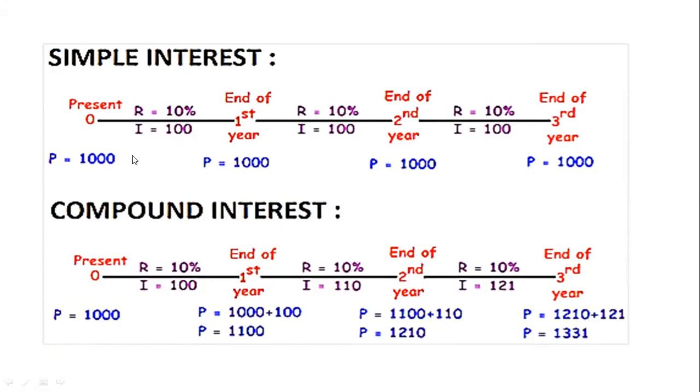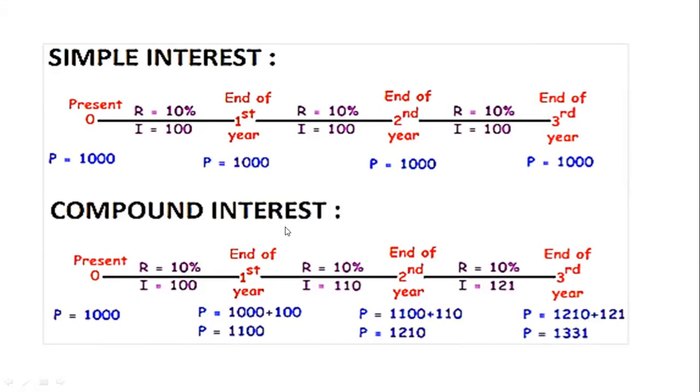So after the first year you get 100 taka as interest, because of the 10%. For the second year your principal is the same, 1000 taka, so you will get 100 taka. And the third year is again the same, 10%, and you will get 100 taka. So in simple interest, every year you will get the same amount of money according to your percentage. This is simple interest.